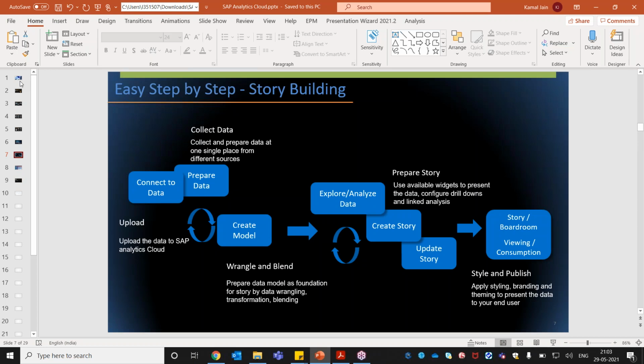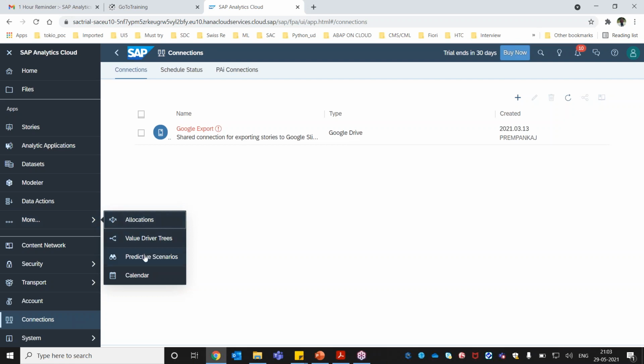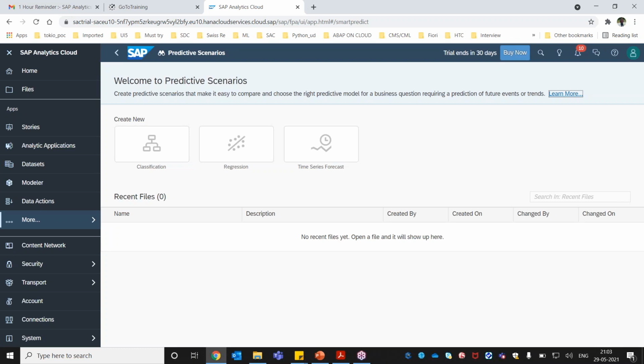Let me show. If I go to More here, there are three predictive scenarios: classification, time series, and regression. I'm going to cover all these scenarios in detail. We have a detailed session for each topic. We'll train our data model, do the data cleaning, then design the dashboard. All those things we are going to cover here for your predictive analytics.